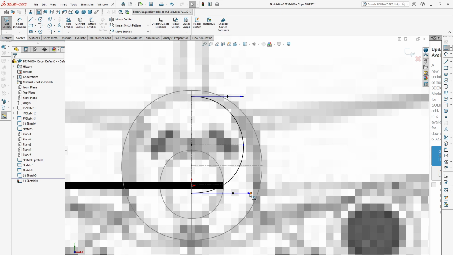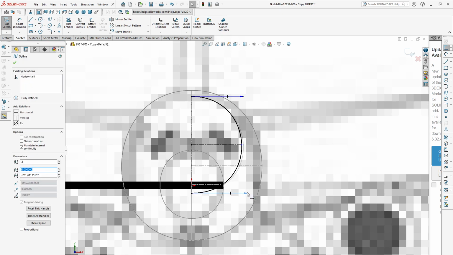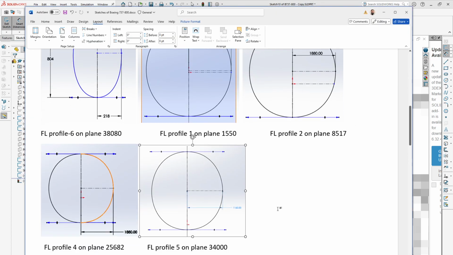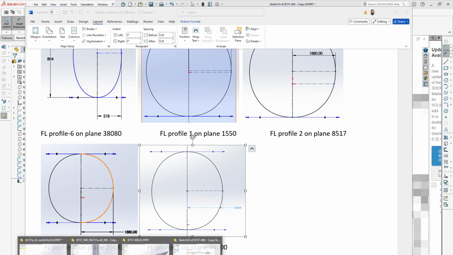Then give the dimension of this line. The dimension of this line will be 1160.